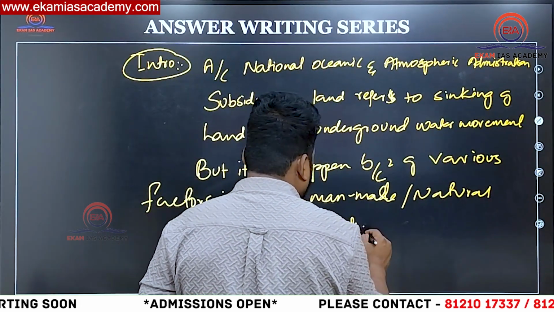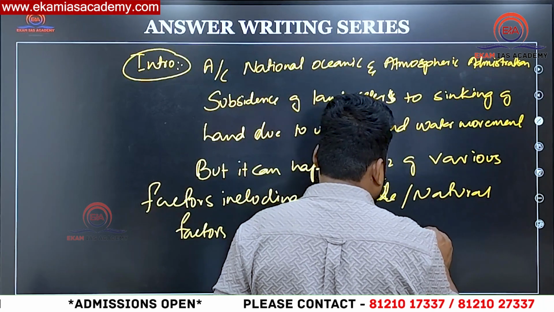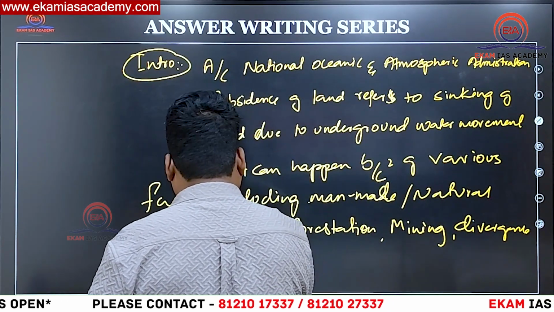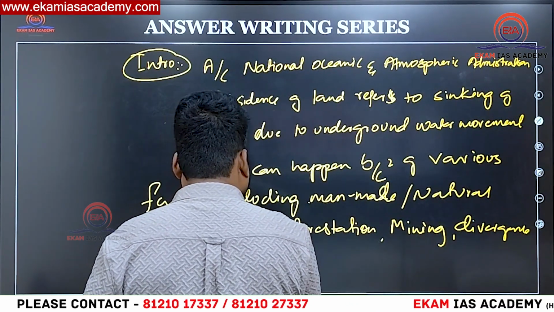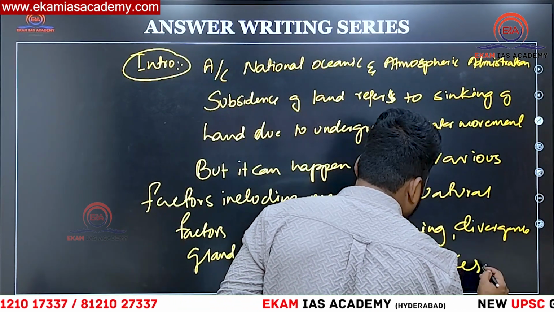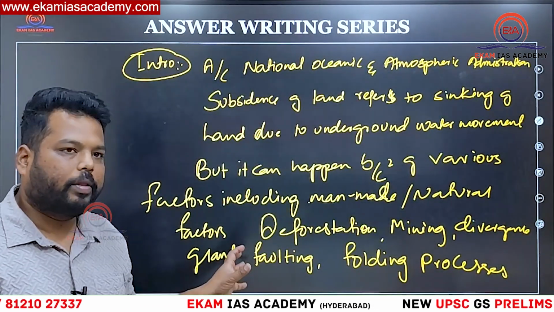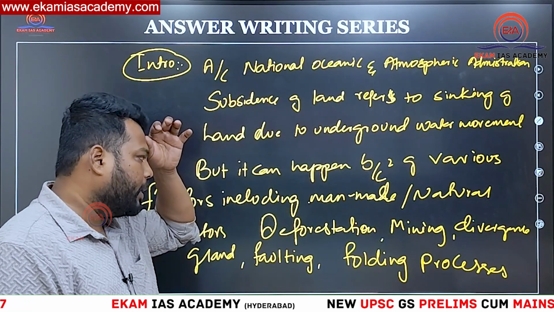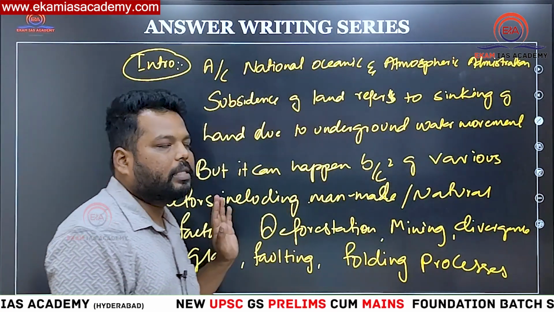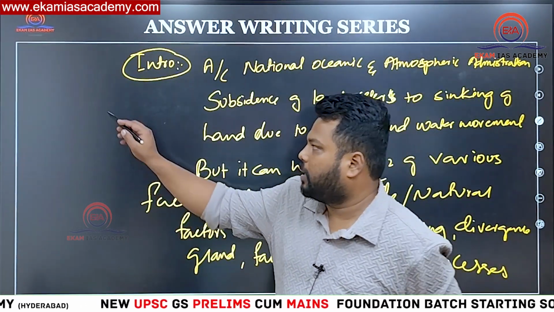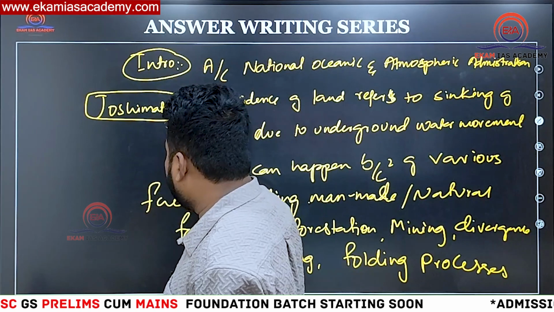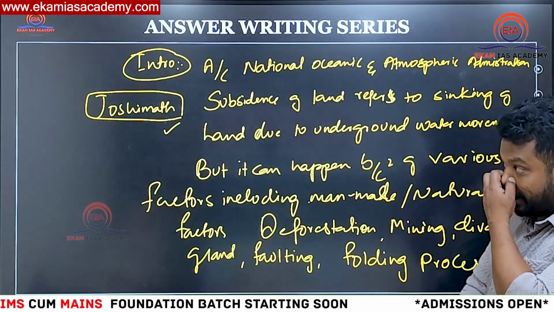In the geomorphological context, we would be understanding faulting, folding and man-made activities like deforestation and mining. All these reasons are responsible for land subsidence to happen. Clear? Do remember the region of Joshimath in Uttarakhand. This question has been framed regarding this Joshimath.